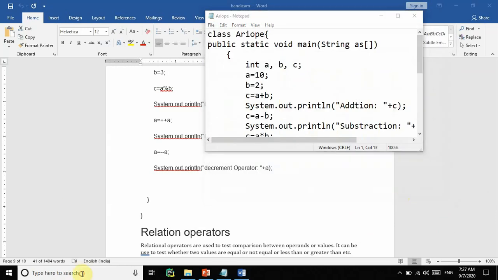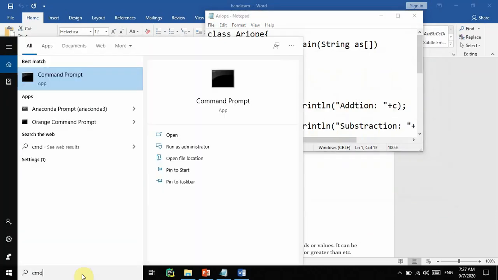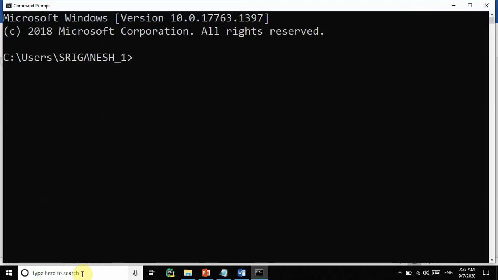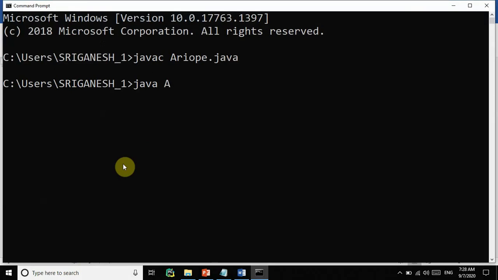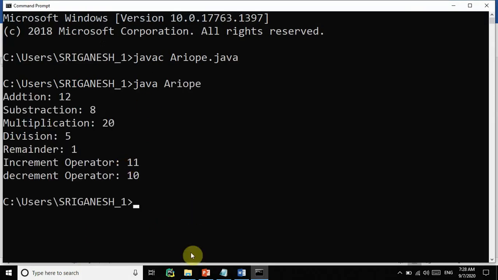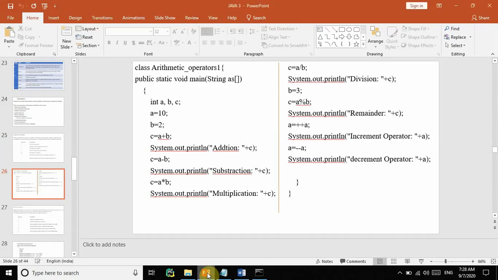Save and go to the command prompt here. So javac, and after that we have to use ArithmeticOperations.java, right? And after that java ArithmeticOperations. Okay, so if you see here, a is 10, b is 2.